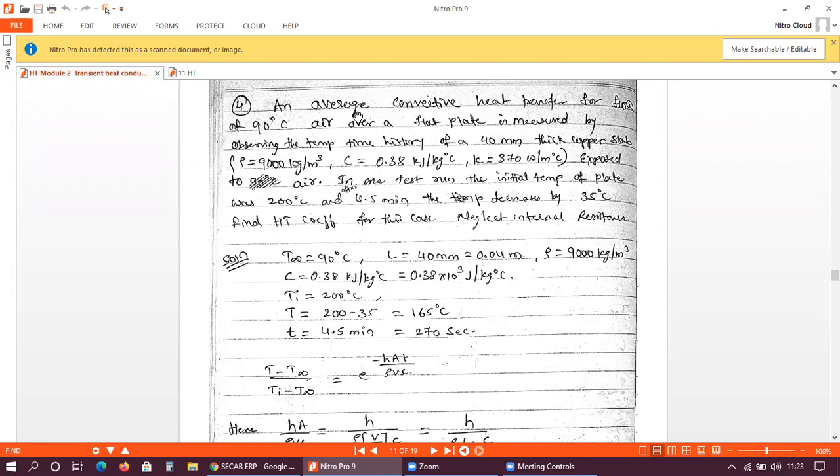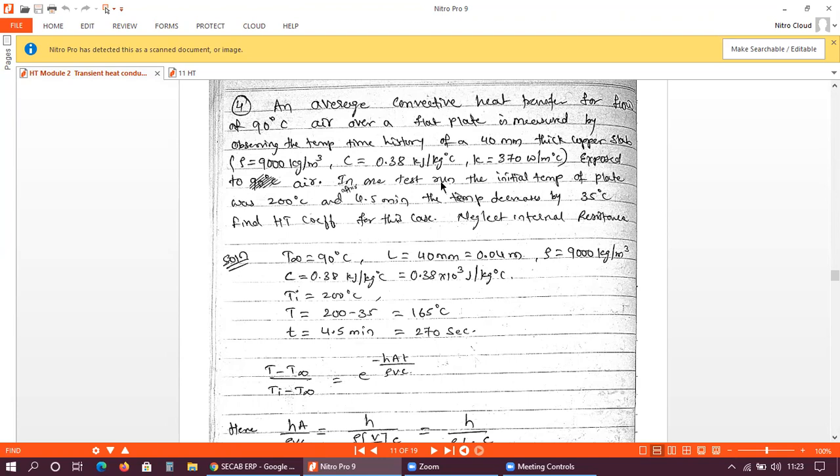So the problem statement is something like this. An average convective heat transfer for flow of 90 degrees Celsius air over a flat plate is measured by observing the temperature time history of a 40 mm thick copper slab having density rho equal to 9000 kg per cubic meter, specific heat equal to 0.38 kilojoules per kg degree Celsius, and thermal conductivity K equal to 370 watt per meter degree Celsius, exposed to air.